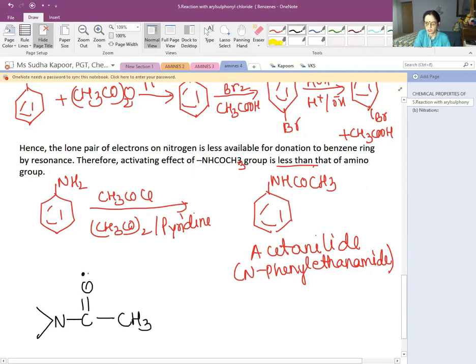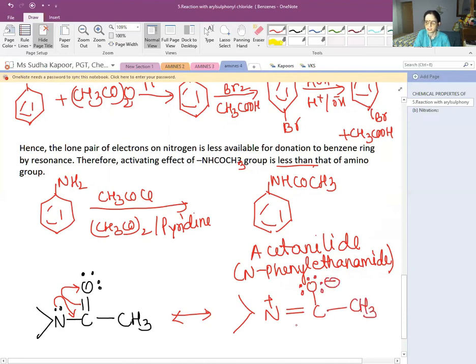So dear student, look here. This is a very important thing. The lone pair on the nitrogen atom and the lone pair on the oxygen atom, the shifting takes place. One of the bonds of the double bond is shifted to the oxygen as O is very electronegative, and the lone pair from the nitrogen atom is shifted in between N and C. So how does the resonance take place here? This N becomes positive, double bond C, O, there are 6 electrons, a negative charge, and then the CH3.